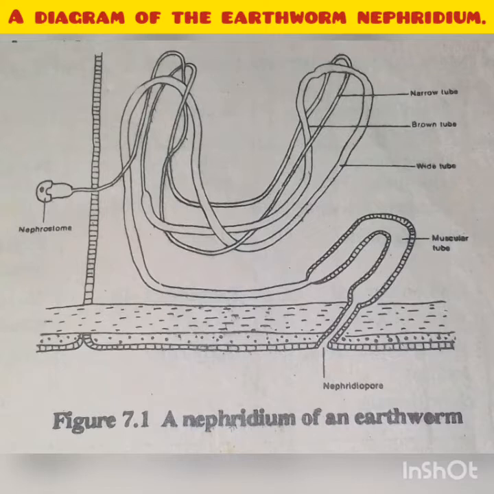We have the narrow tube, which is on our left side. We have the brown tube, which is also on the left side. We have the white tube, which is also located on the left side. We have the muscular tube, which is also located on the left side, and we have the nephridiopore, which is the outermost part of the nephridium tubules.